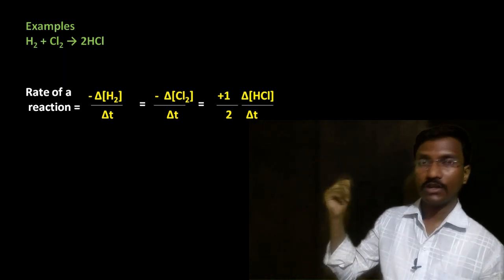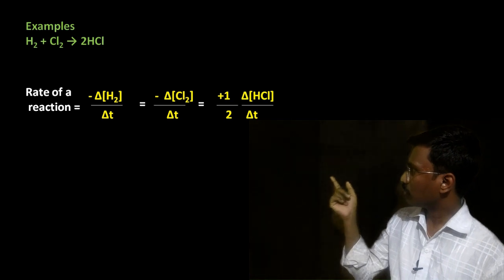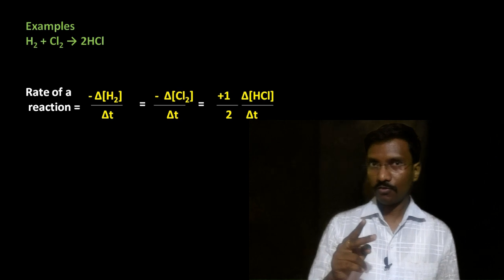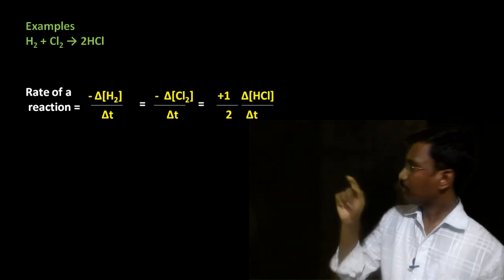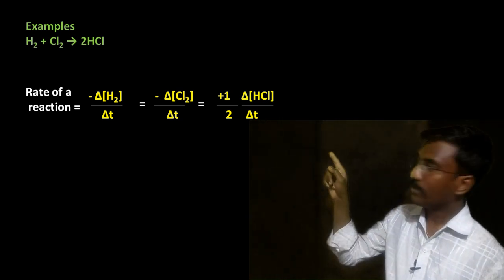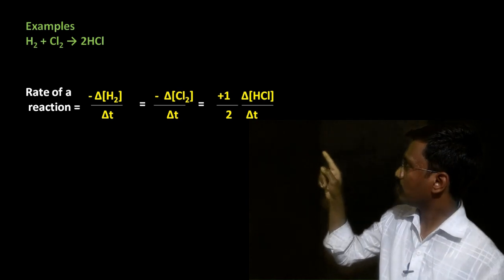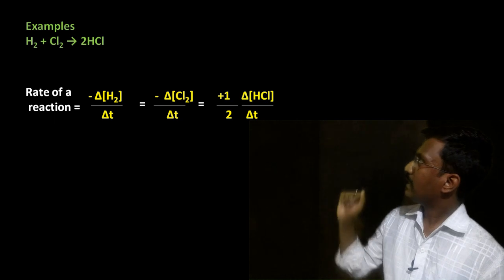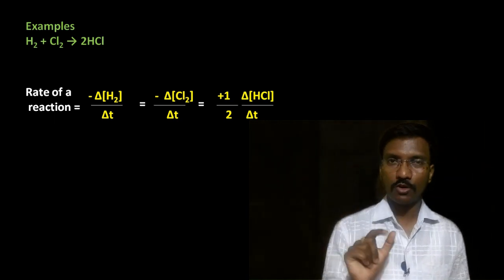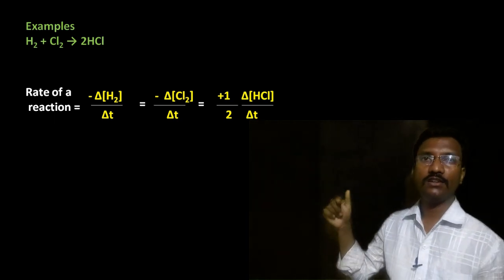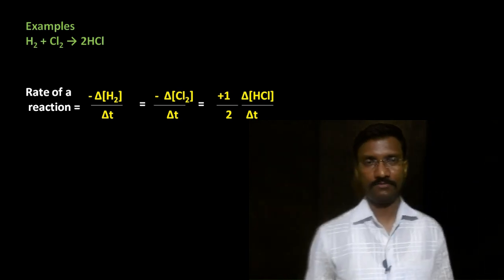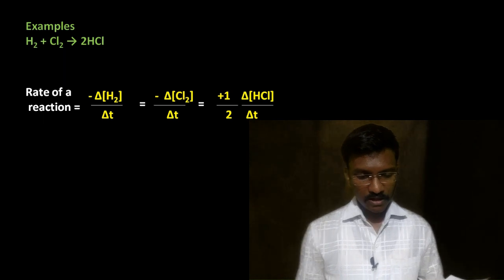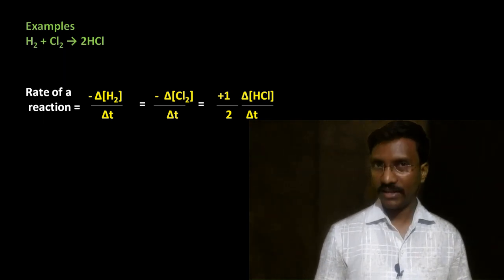Similarly, the rate of the reaction with respect to the product is equal to, here the coefficient value is 2 in the product. Therefore, the product increases, plus 1 upon 2. The stoichiometric reciprocal you have to write, that is 2 you write as 1 upon 2, plus 1 upon 2 delta [HCl] divided by delta T. Similarly, by using this, you can write the rate of the reaction for any reaction.